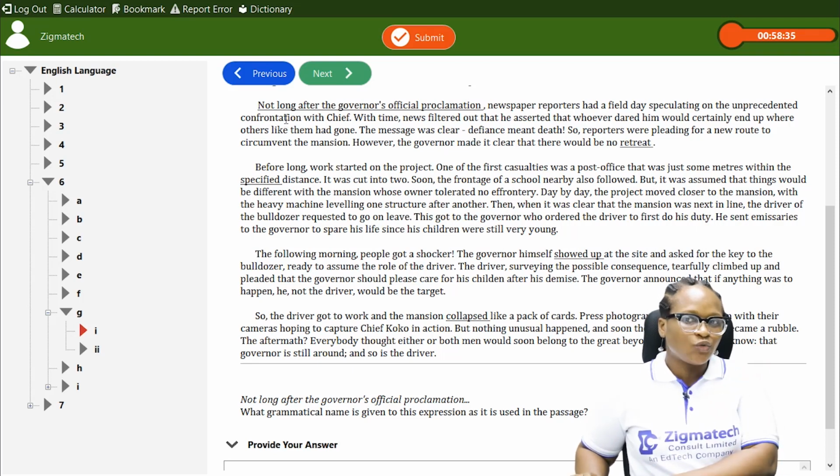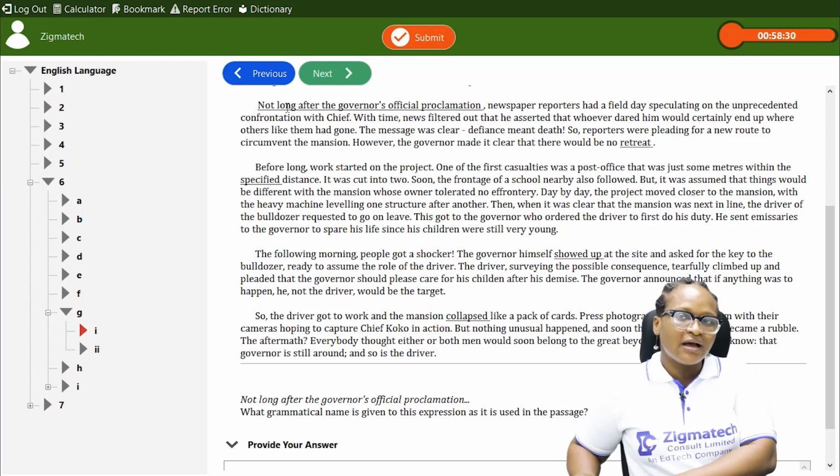So you see that it didn't start with an adverb like I stated. It will obviously start with a preposition or any other thing indicating time factor. So not long after the governor's official proclamation, newspaper reporters spent a few days speculating on the unprofessionalized.